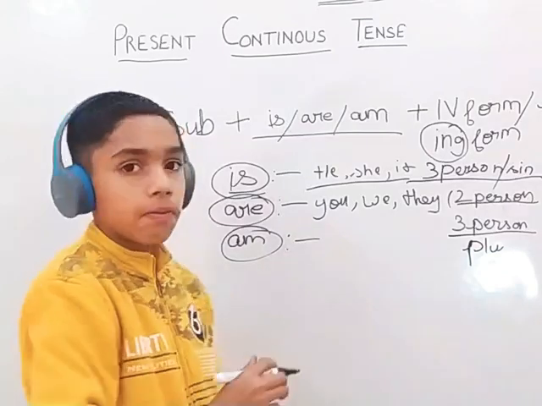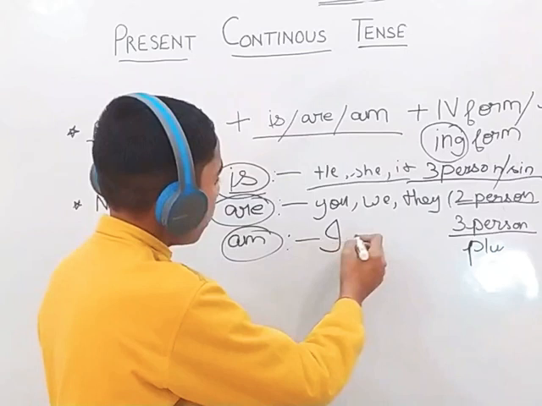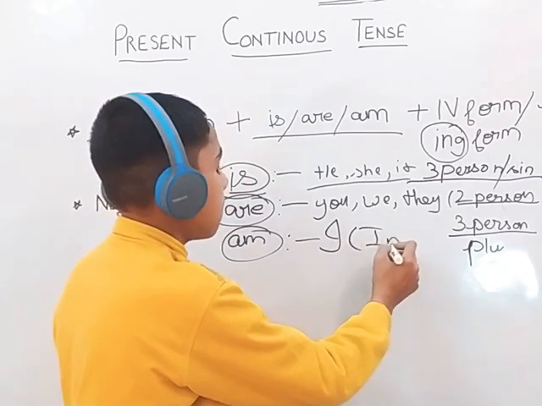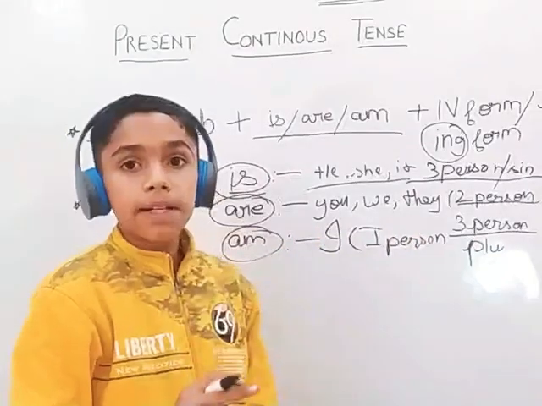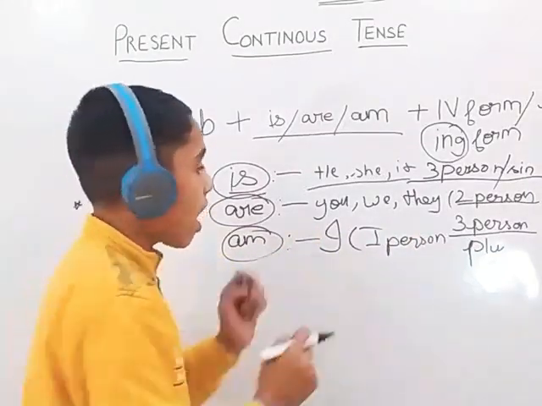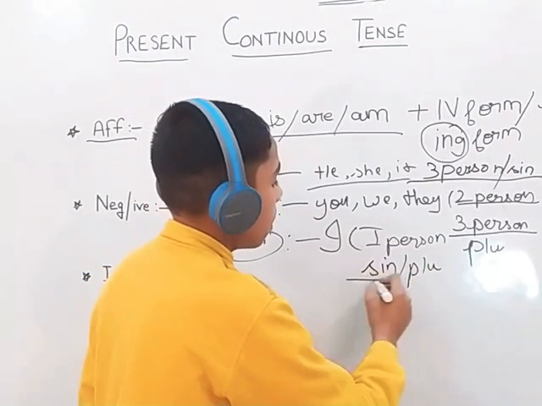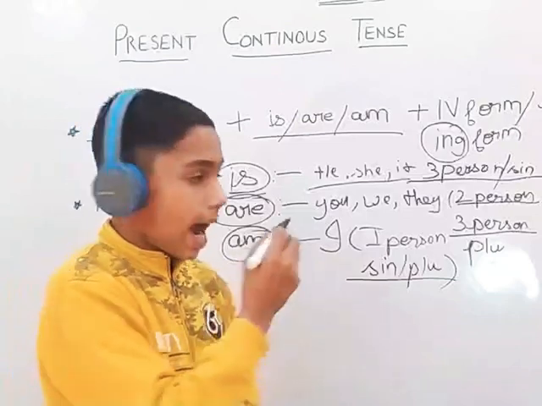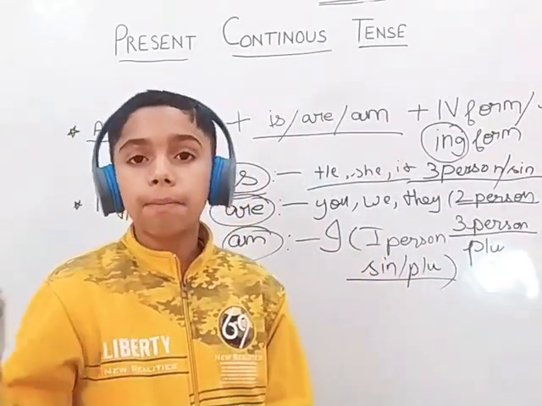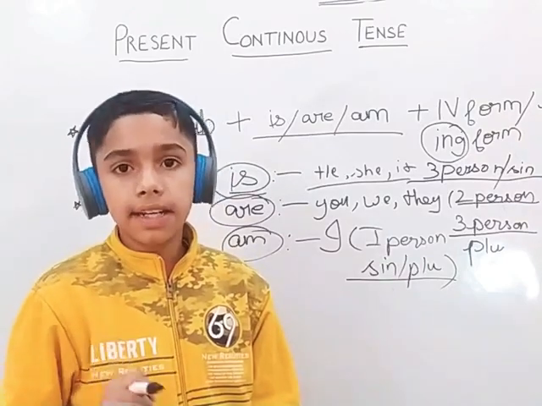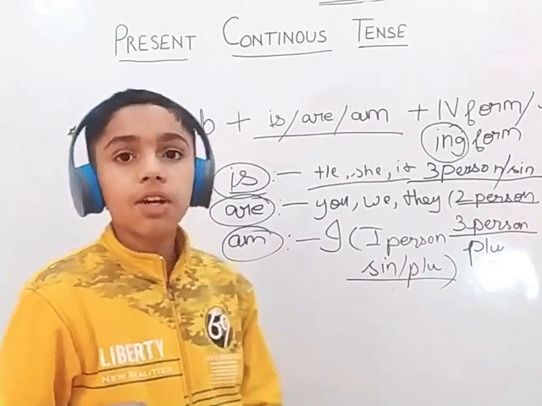Now, where would am come for? It is very clear that am will come for only I. It means first person. I am doing this work, I am playing, I am studying, etc. Now you can note this in your copy.